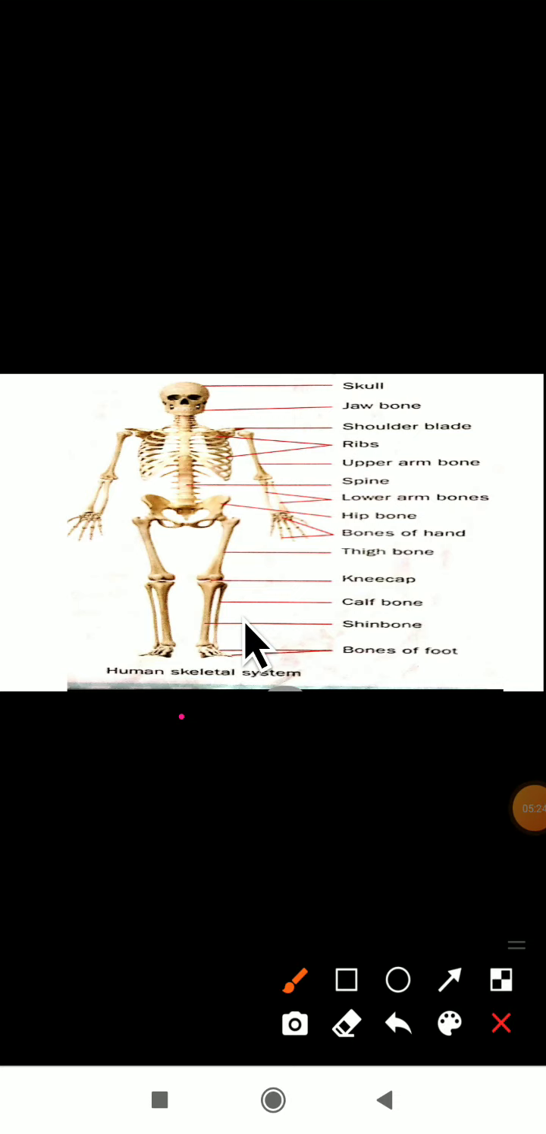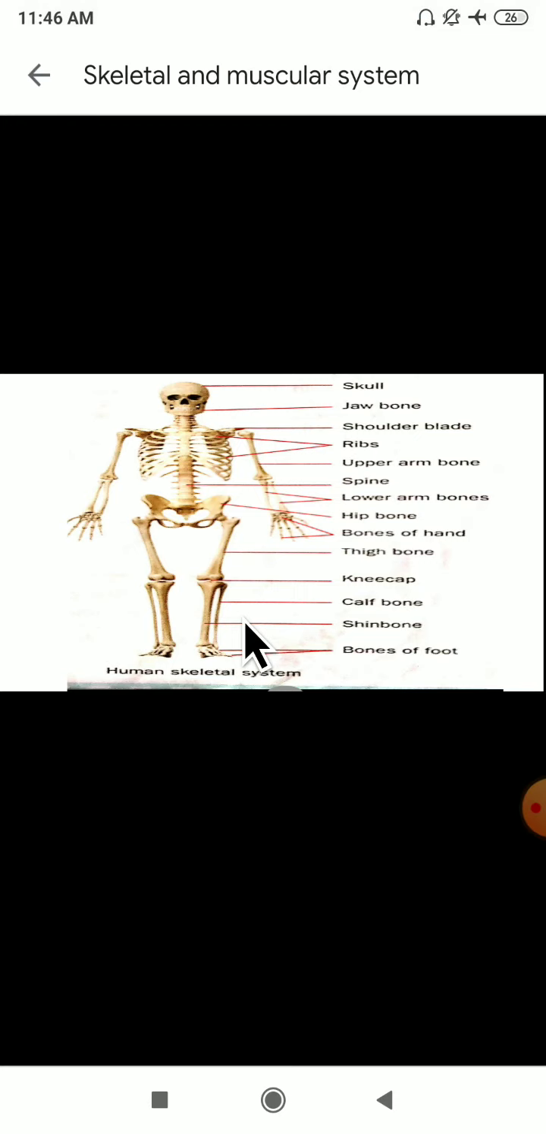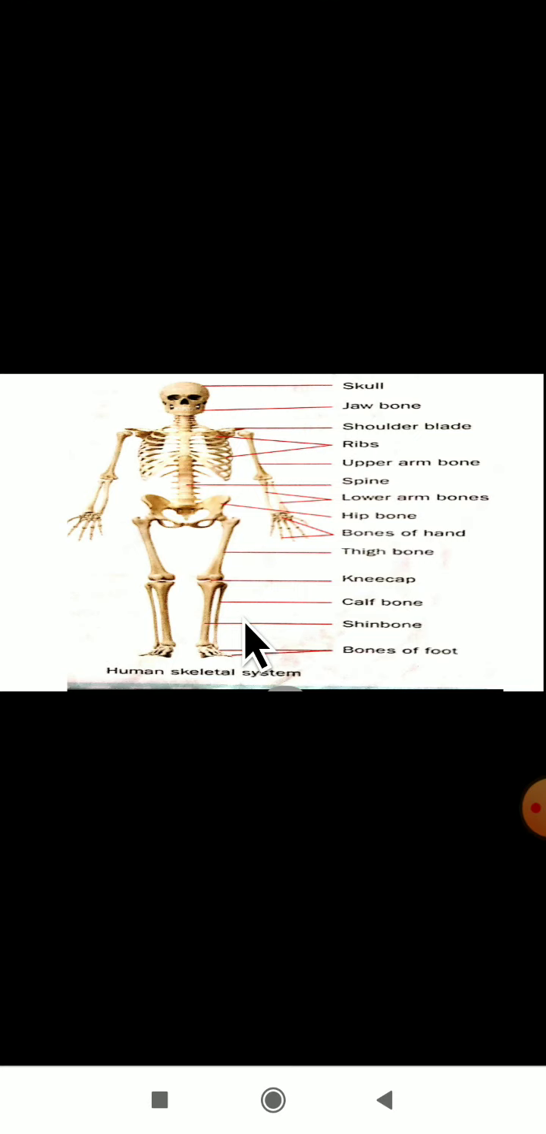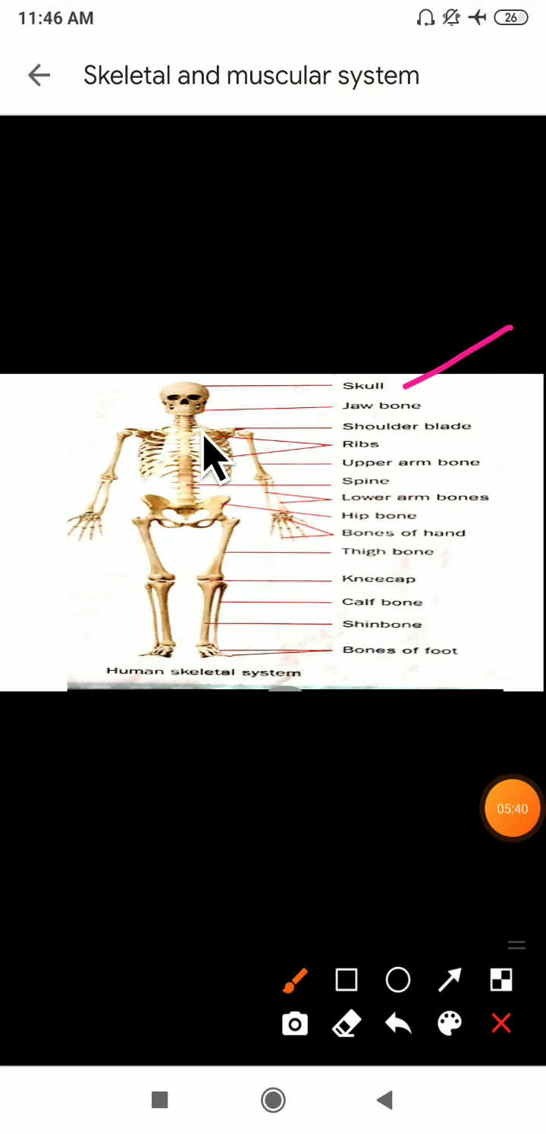Let us see the parts of the human skeletal system here. Yes, this is the skull part, the head covering. Can you see the head here? This is the head portion. So this head portion is made up of the skull.